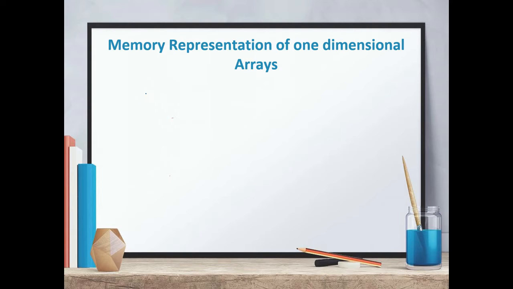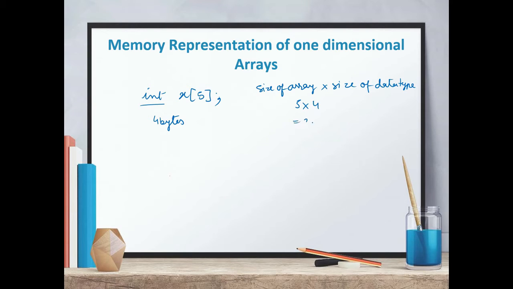Suppose there is an array like int x[5]. So this is an array. There are 5 elements in this array, the data type is integer, and suppose one integer variable takes 4 bytes of storage. So the total memory reserved will depend on the size of the array multiplied by the size of the data type. The total memory allotted will be 5 into 4, that is 20 bytes. So 20 bytes of storage will be allocated to this array x.